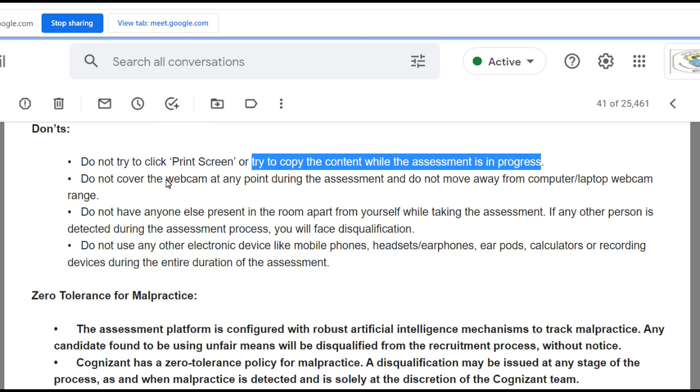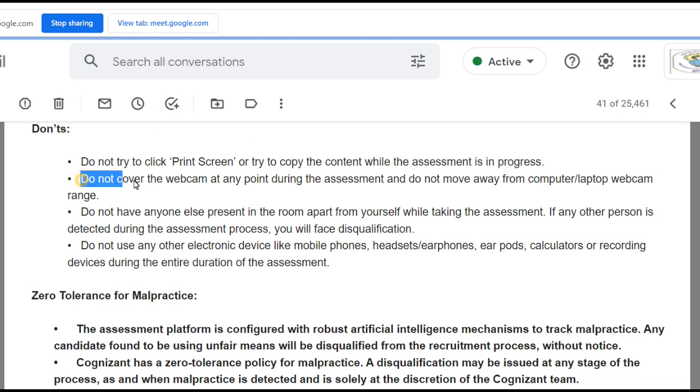Do not cover the webcam. At no point of time should the webcam be covered. I will try to send some pictures in some next recording.